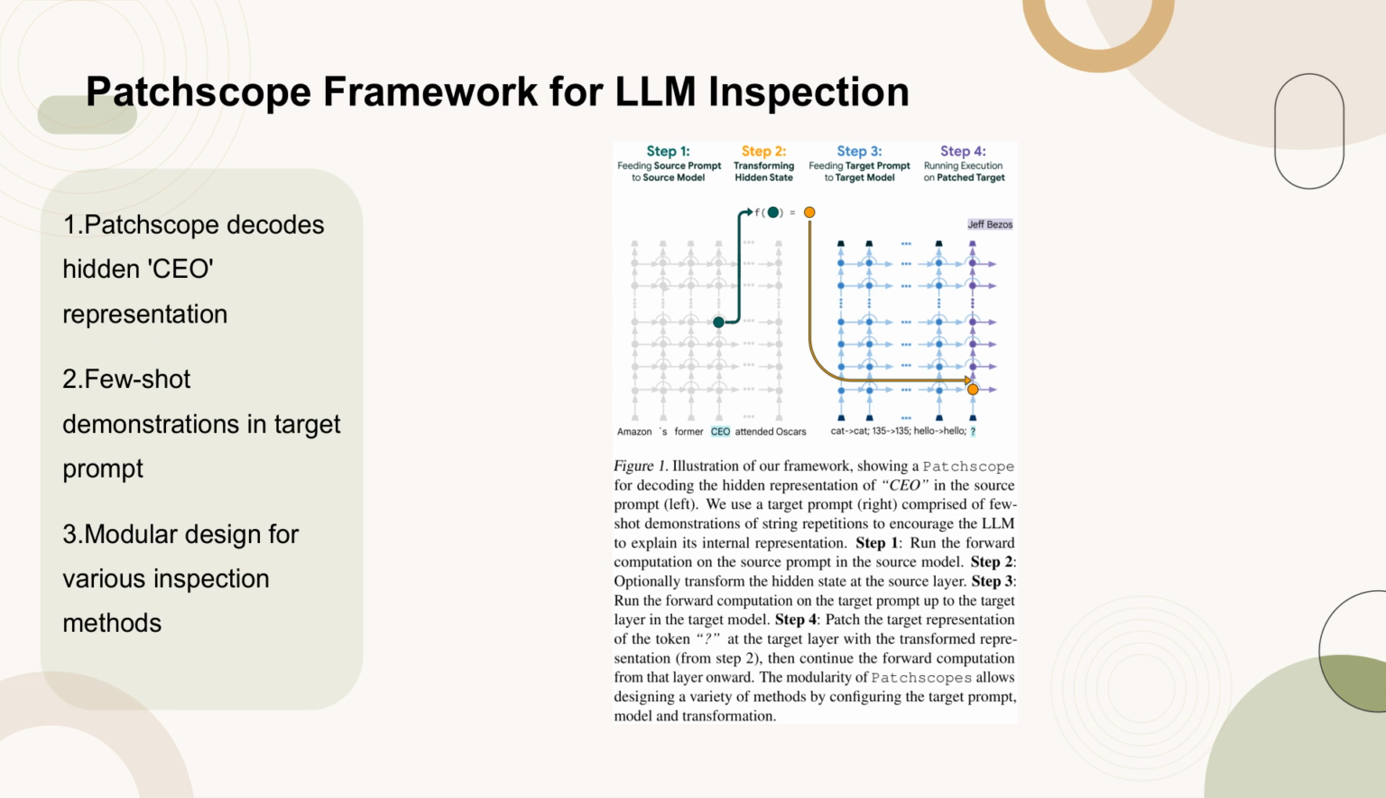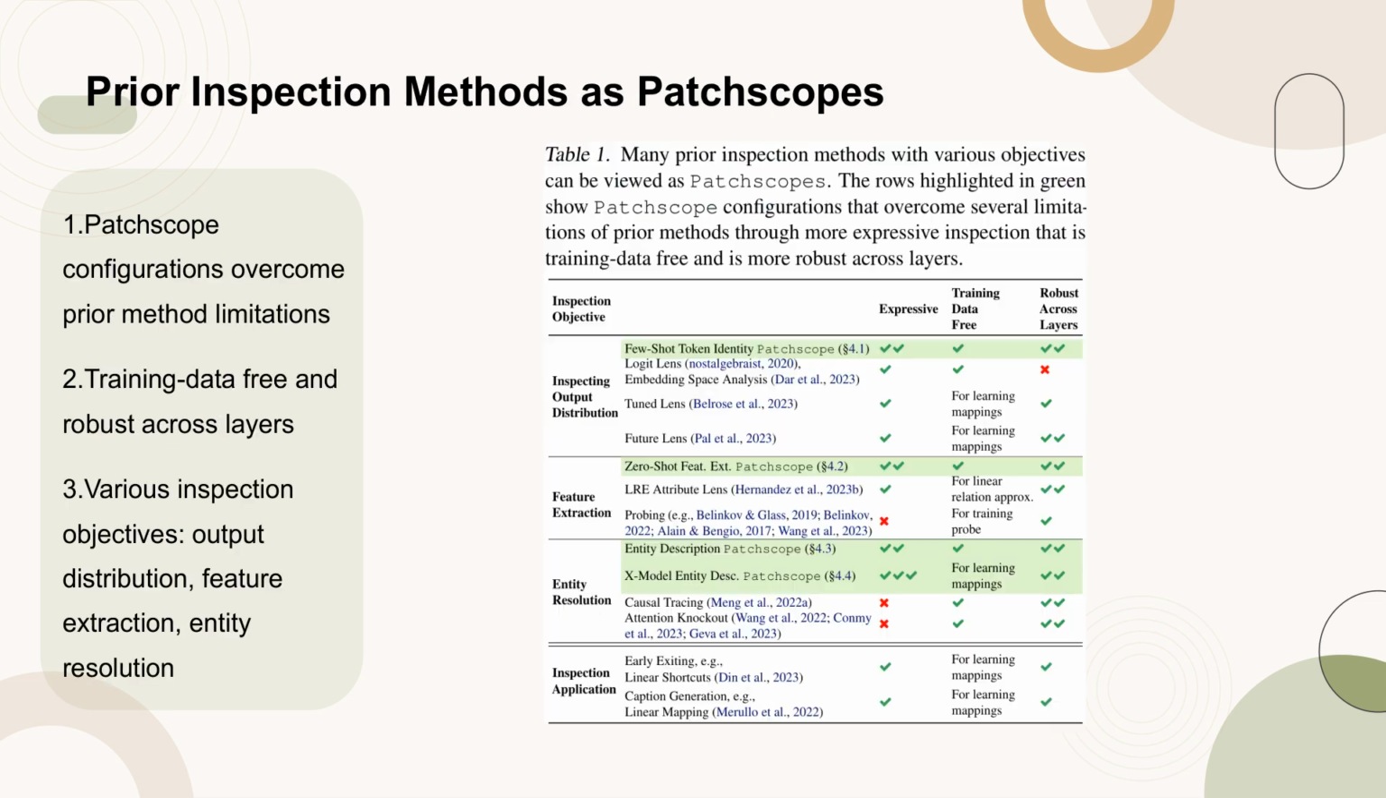This modular approach allows for the design of various inspection methods by configuring the target prompt, model, and transformation. Table 1 provides a comprehensive overview of various prior inspection methods that can be categorized as Patchscopes. These configurations are highlighted in green, indicating their ability to overcome several limitations of previous methods. Notably, these Patchscopes offer more expressive inspection that is free from the need for training data and demonstrates robustness across different layers. The table categorizes these methods based on their inspection objectives, which include inspecting output distribution, extracting features, and resolving entities.